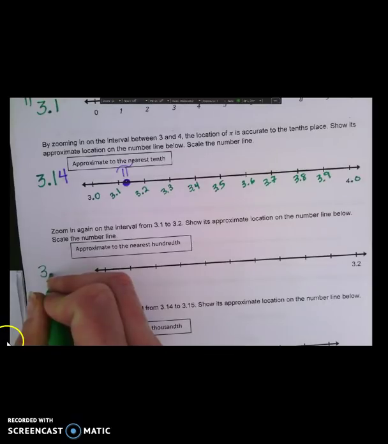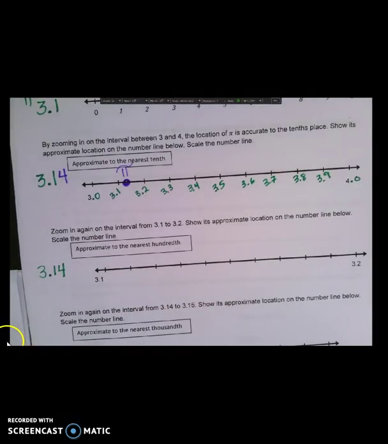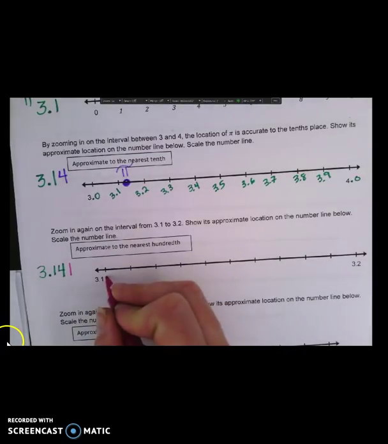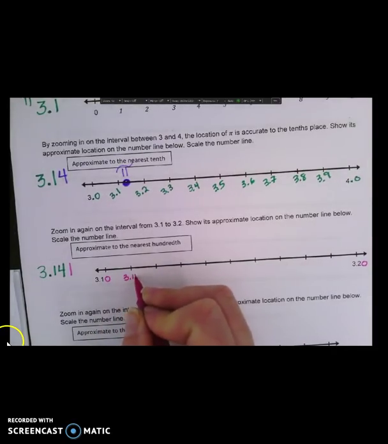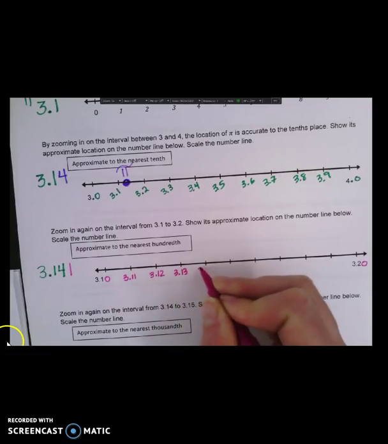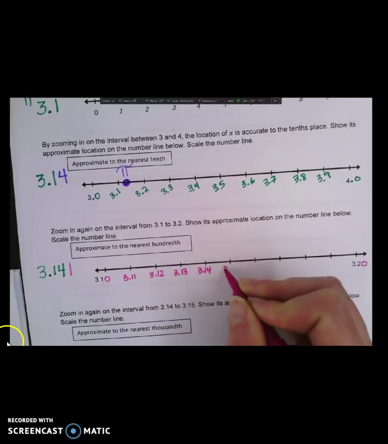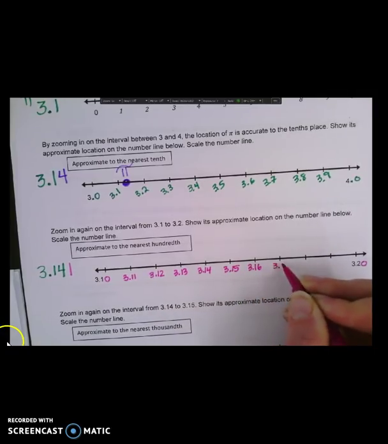So we know that pi to the hundredths is 3.14. We have to look next door to see how accurate. So that's going to be a 1. So I'm going to add my zeros to then scale my number line. 3.10, then 3.11, 3.12, 3.13, 3.14. You might be done by now. I'm taking a little bit longer.